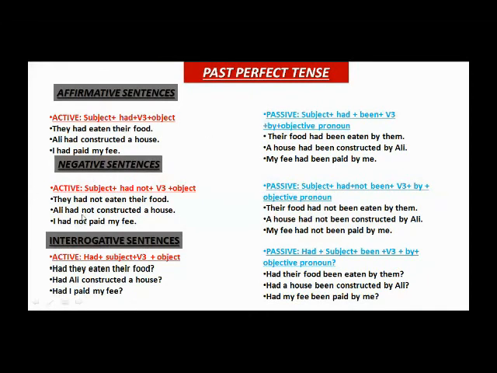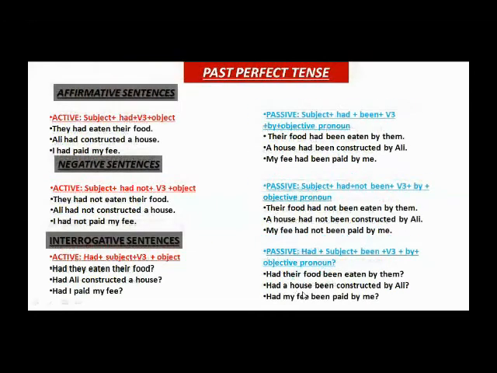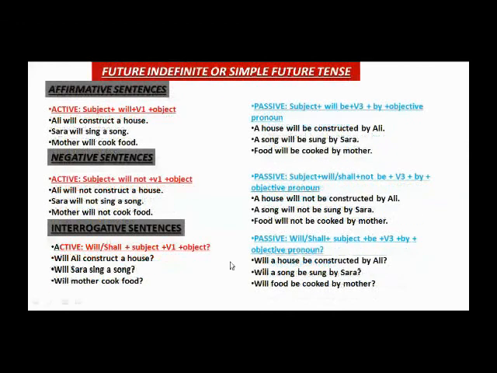So this is the negative. These are the negative sentences, and these are their passive examples. And these are the interrogative sentences, and these are their passive examples. Now let's move towards the next slide, that is the future indefinite or the simple future tense.